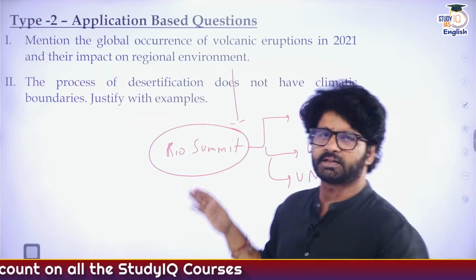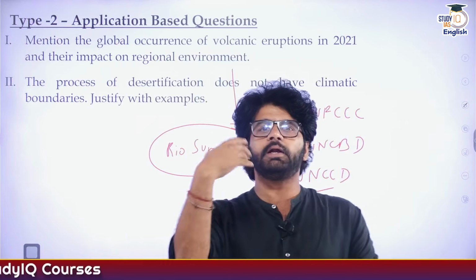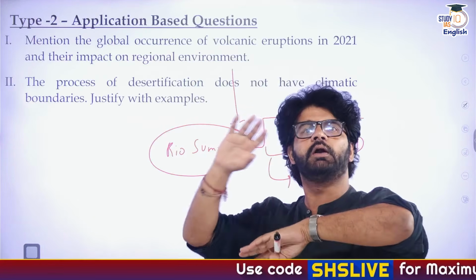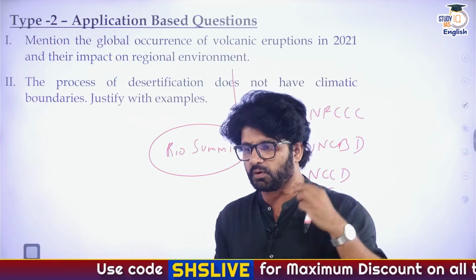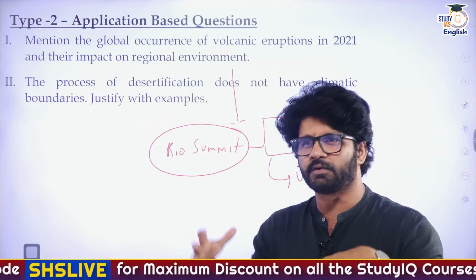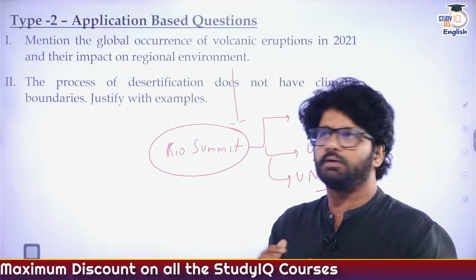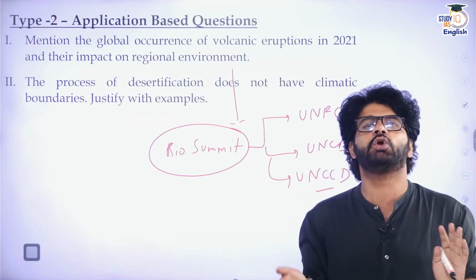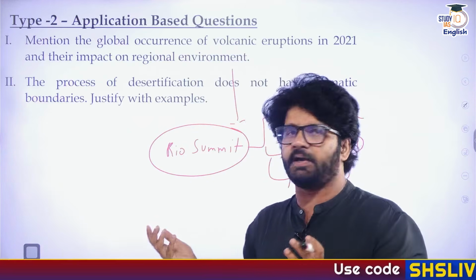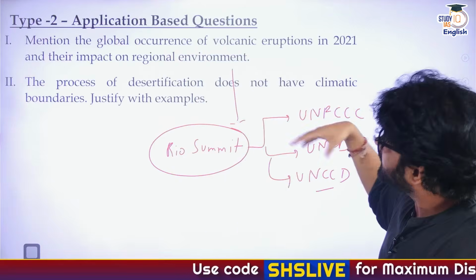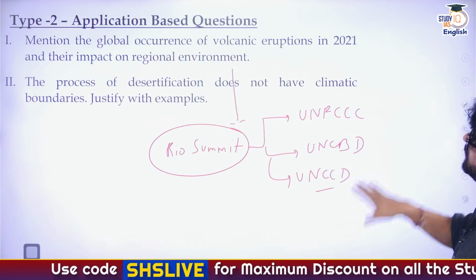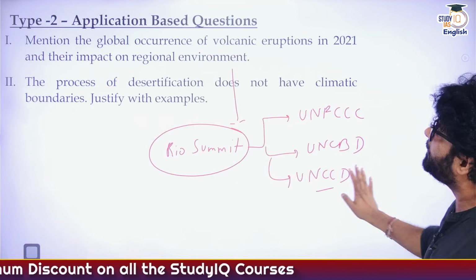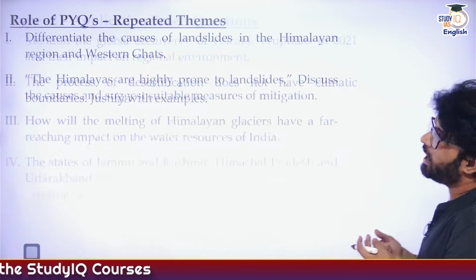So UNCCD is saying that Agra, a place in UP, is slowly and gradually turning into desert because of wind erosion, which is bringing soil from the desert areas of Rajasthan, very close to Agra. So again, this is an example of how desertification does not know any boundaries. UP, Rajasthan does not matter to it, and how you can stop it. I hope you are understanding where we are going with this. These kinds of questions tell you that we have to focus on these organizations. They are very important. UNFCCC is the most important out of those 3, but UNCCD is also important. UPSC has asked questions on them.